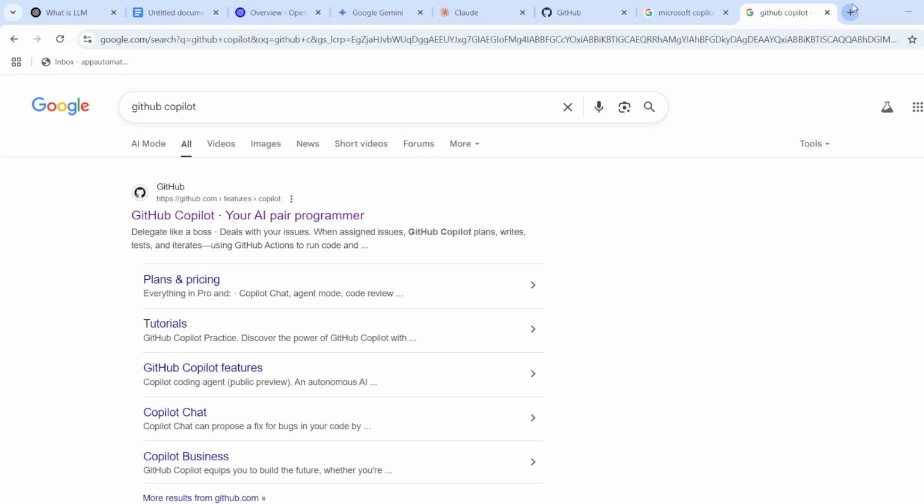Similarly, what we are interested in is GitHub Copilot. This is an AI assistant which helps us do programming. We all know what GitHub is. GitHub is a code repository, and I would say it knows basically whatever code has been written on this planet.